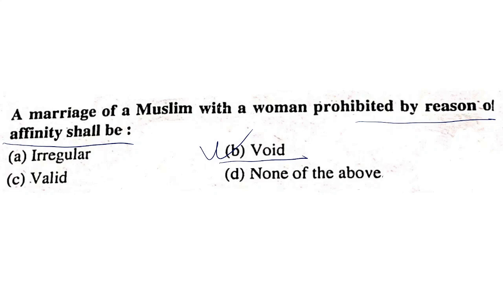So if a Muslim marries a woman who is prohibited by reason of affinity, that is, who is a member of either descendants or ascendants of his wife, this would be void at the first instance. It is a void marriage.